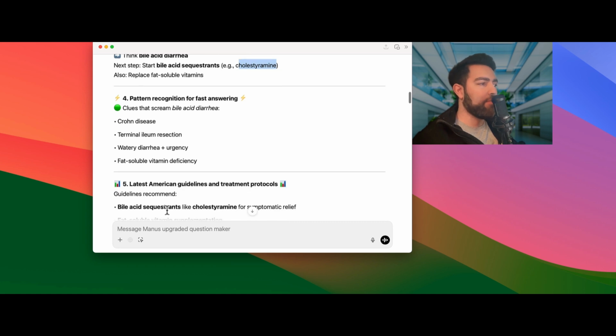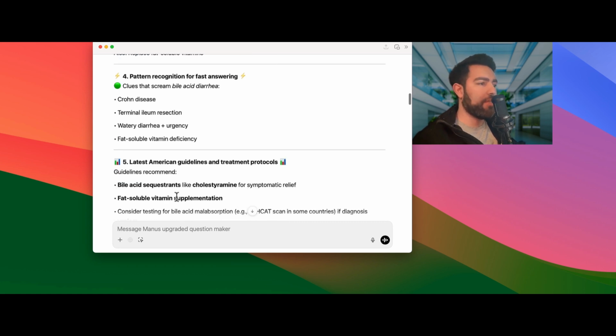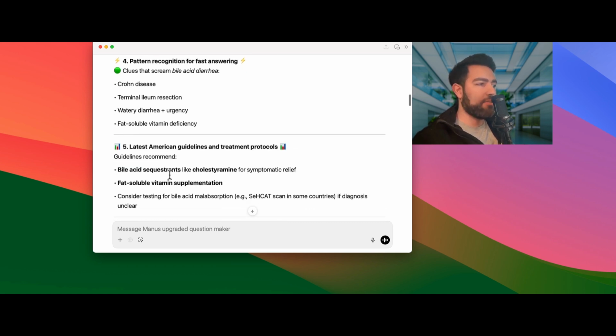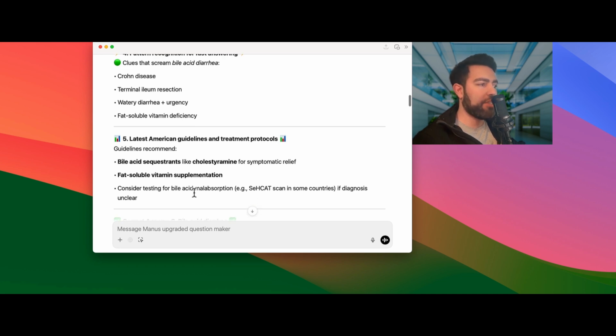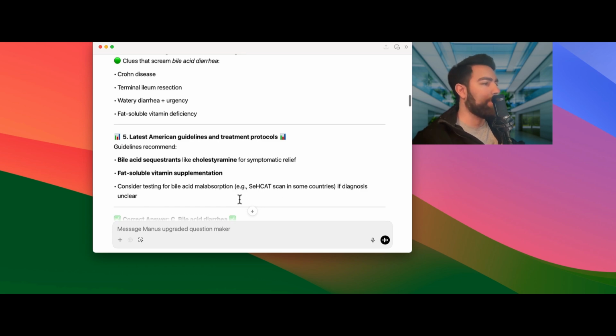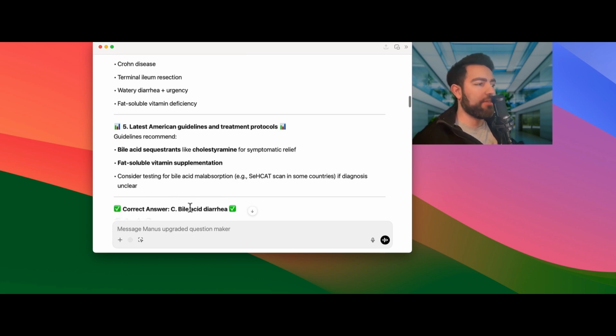And again, these are the clues to the question and the guidelines, based on the American guidelines: bile acid sequestrants like cholestyramine for symptomatic relief, and fat-soluble vitamin supplementation. It says consider testing for bile acid malabsorption, which is a scan in some countries, if the diagnosis is unclear. SeHCAT, you can look that up. And then the correct answer is bile acid diarrhea.